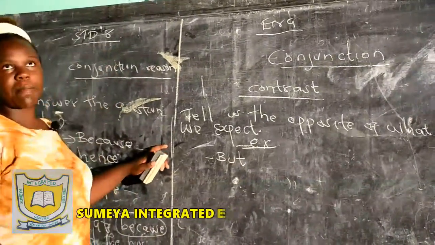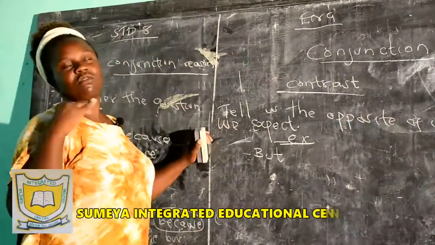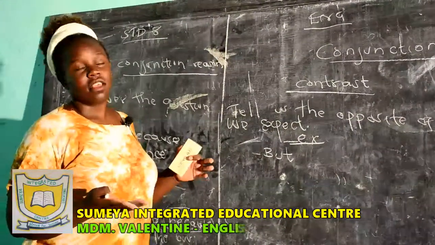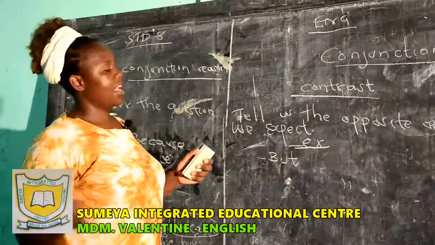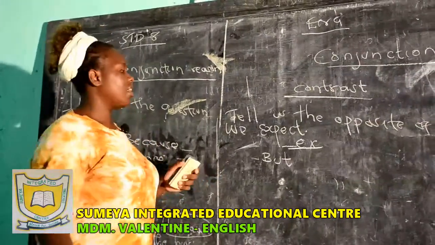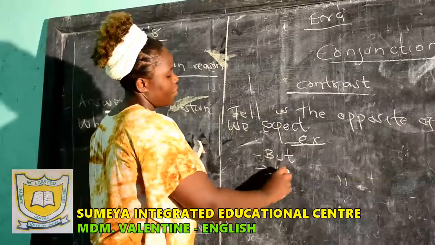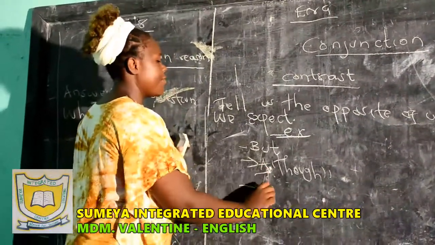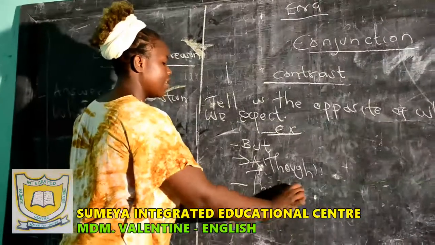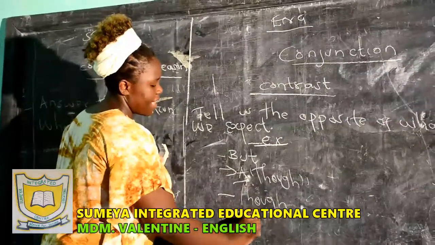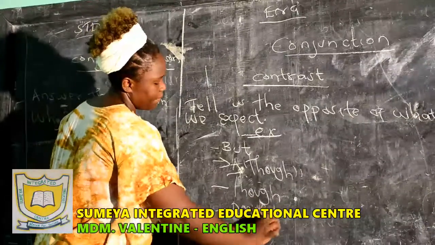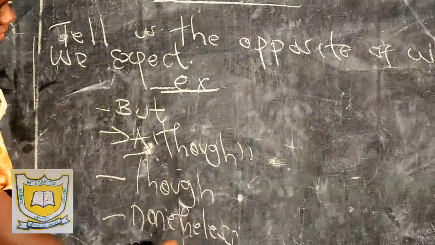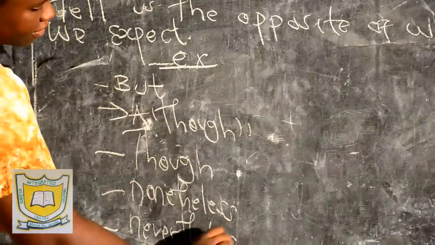I know many people know but, but not many people know which type of conjunction but is. Everyone knows but is a conjunction. Yes, but which type of conjunction is that? So but is a conjunction of contrast. And then I have although, a conjunction of contrast. I have though, which is also a conjunction of contrast. I have nonetheless, which is a conjunction of contrast. I have nevertheless, which is also a conjunction of contrast.